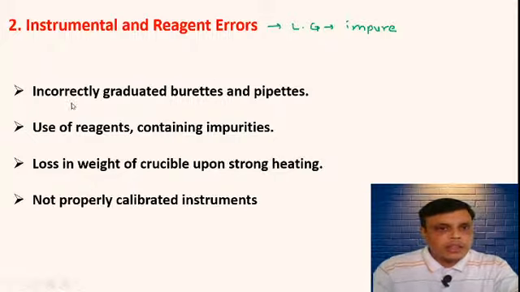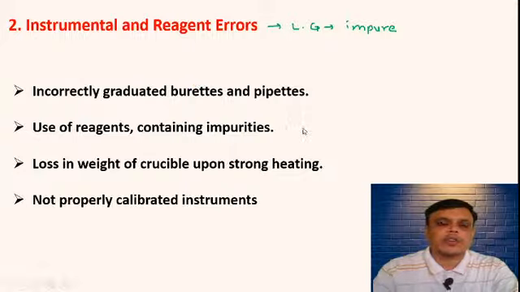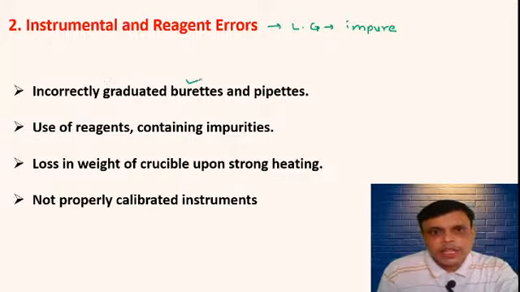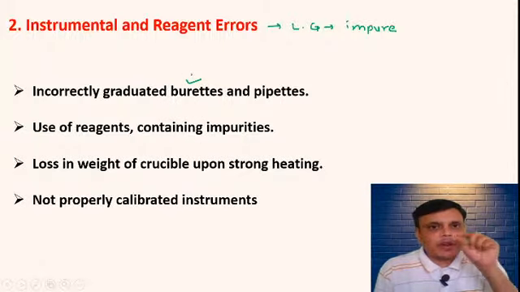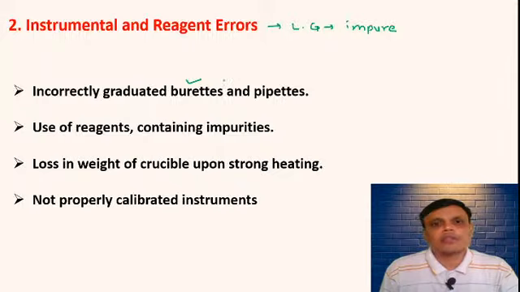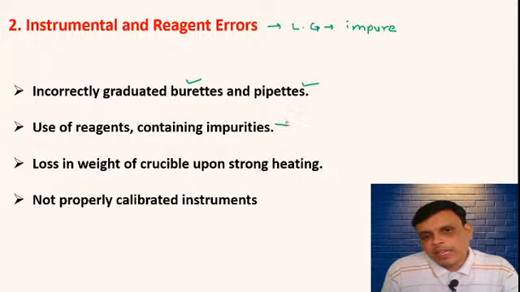Now the first point is incorrectly graduated burettes and pipettes. For example, you cannot see the correct graduation, we cannot see the zero, we cannot see the proper lining on burettes or pipettes. Then this error also occurs. Then the second point is use of reagents containing impurities. For example, lab grade reagent is used. LR grade, GR grade, lab grade reagent, it is impure.